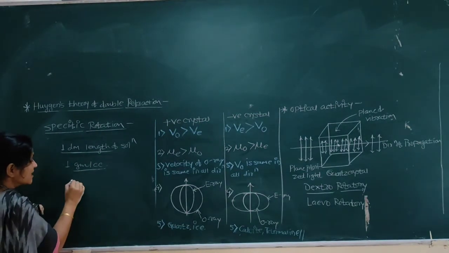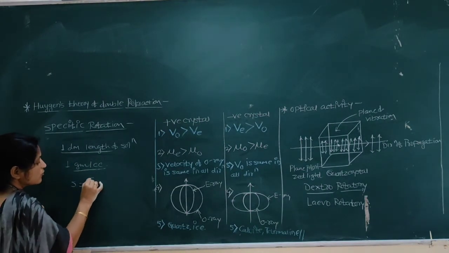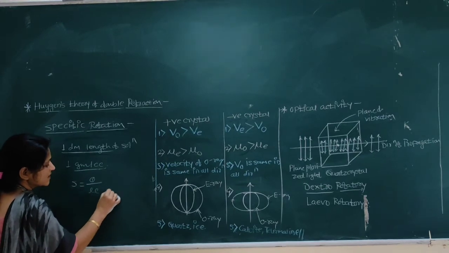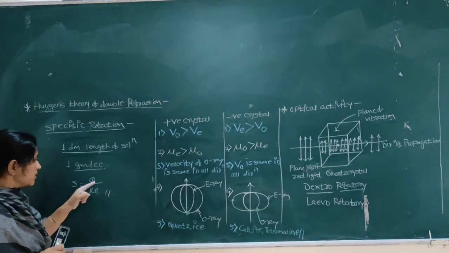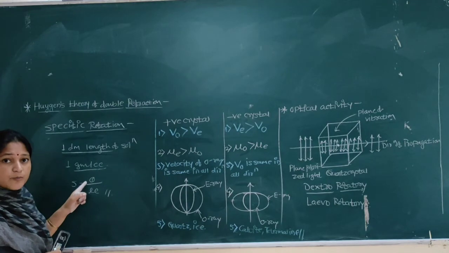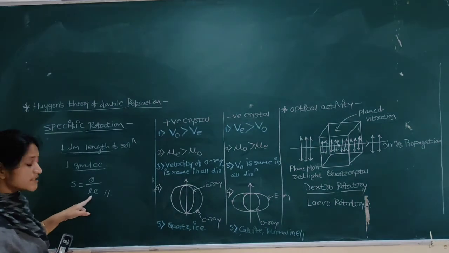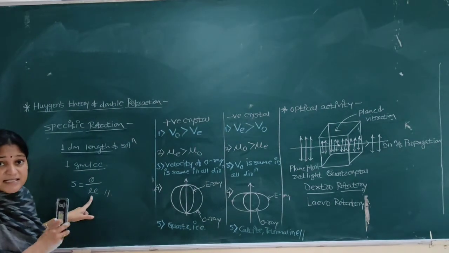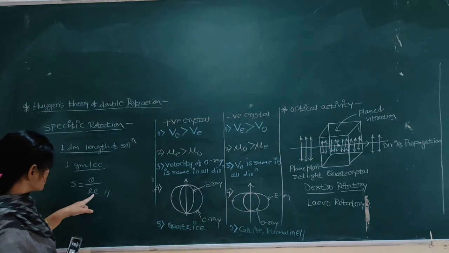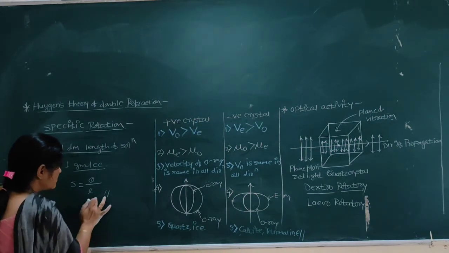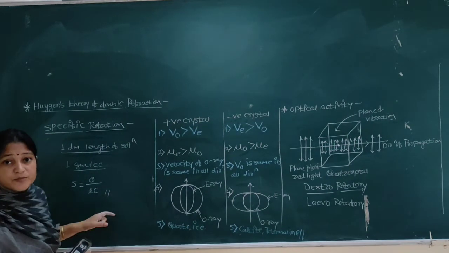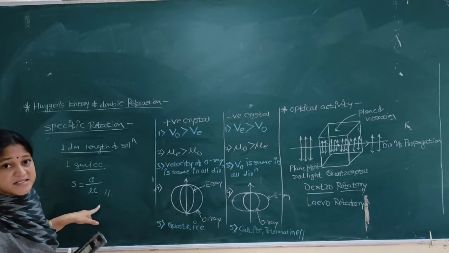And therefore we can write specific rotation S is equal to theta divided by L C. Theta is the angle of rotation in degrees. L is the length of the solution in decimeters, and C is the concentration of the solution in gram per cc.